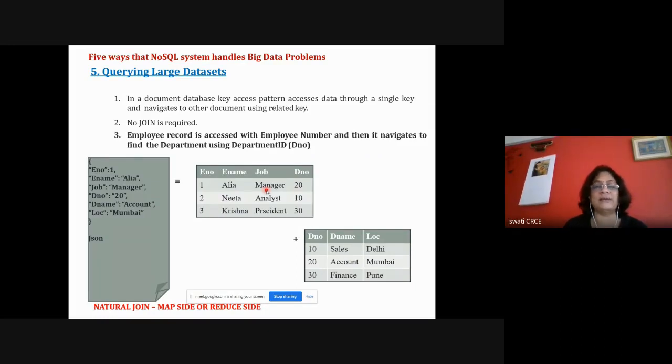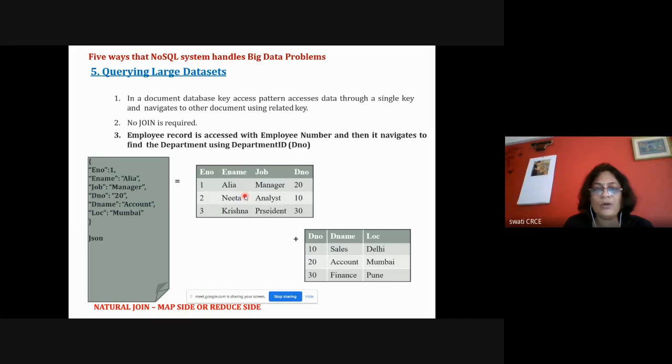While you store the data, that information is not stored; the records are accessed through navigation only. Suppose this is your MongoDB or JSON file, where everything is in the form of key value. Even if you have two different documents, an employee document and a department document, this is a collection of employee documents.